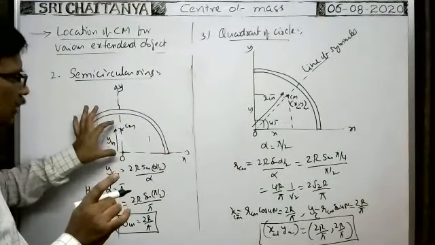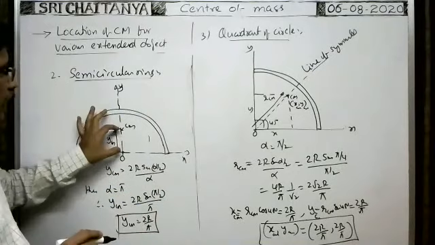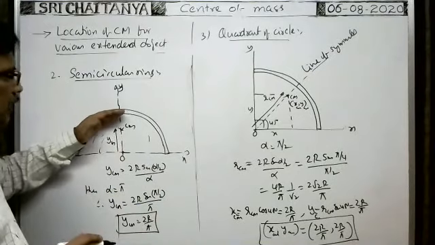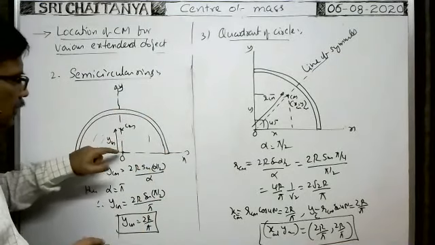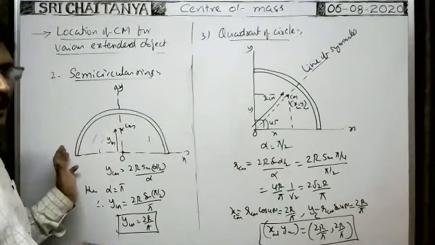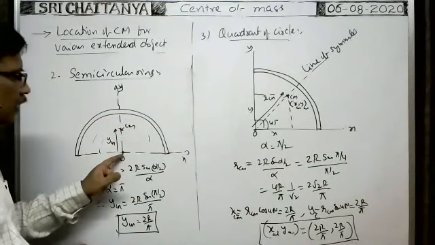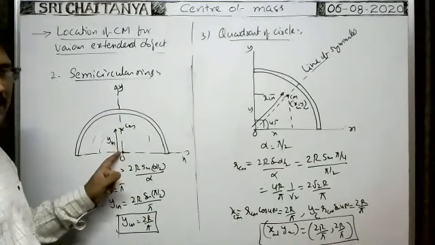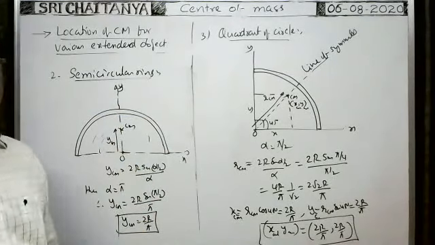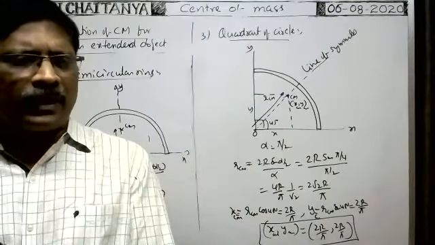For that one element, the center of mass distance, by using that formula, we can write as 2r/π. So this type of semicircular rings can be imagined from this O to radius r. Then you integrate them. That gives the distance of the center of mass of the semicircular disk from the center. In that way we can do. Of course, you will get 4r/3π.